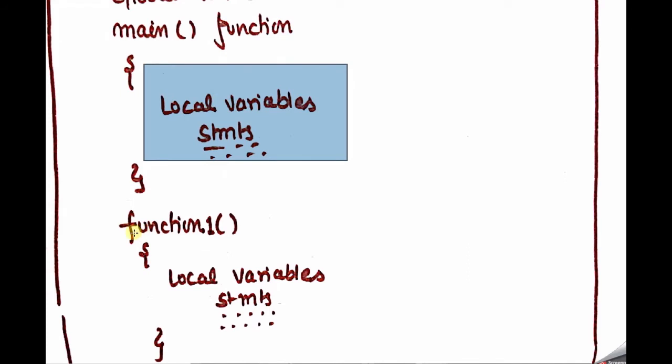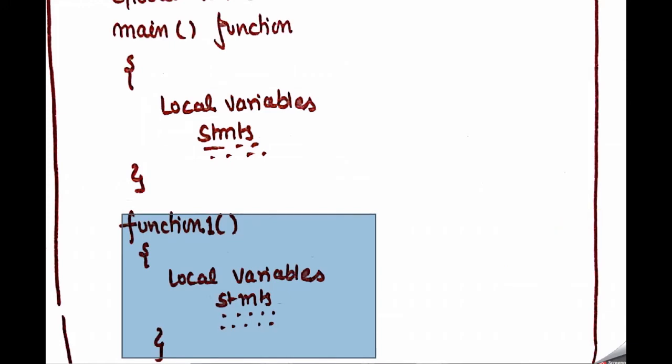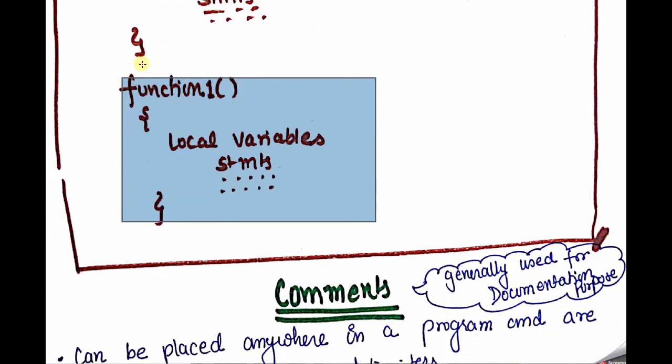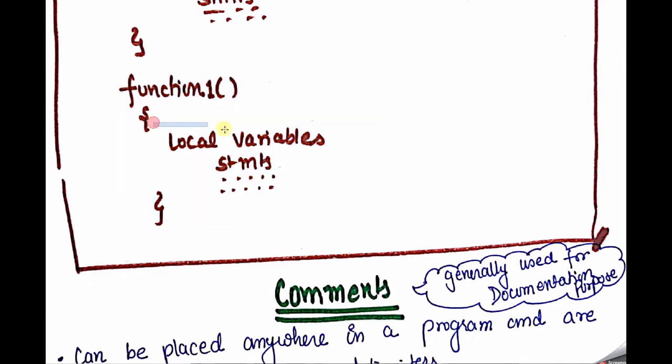And if some other functions are required, we again describe that function, and then its scope. Scope means: after the opening curly brace and before the closing curly brace, that area is known as the scope.